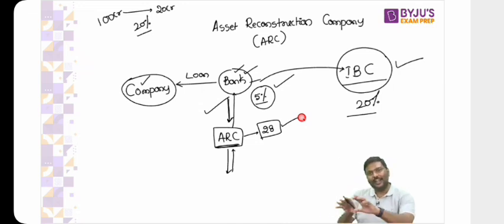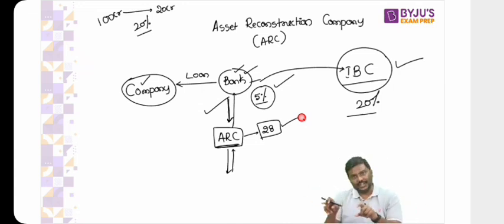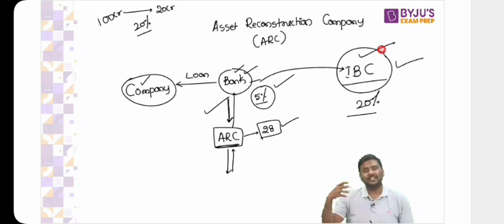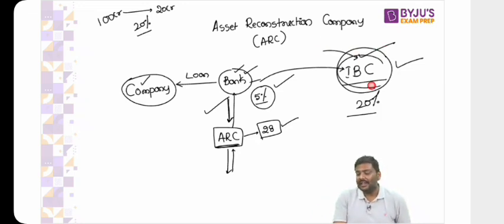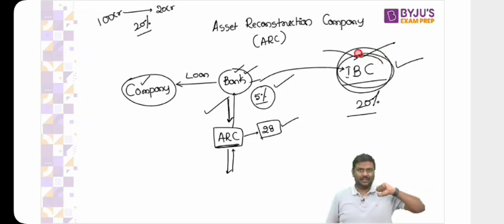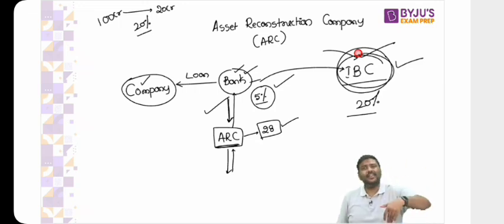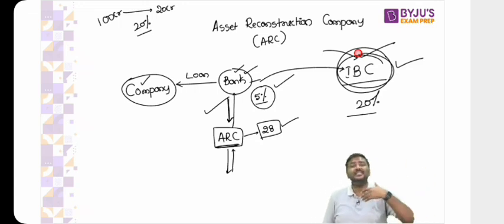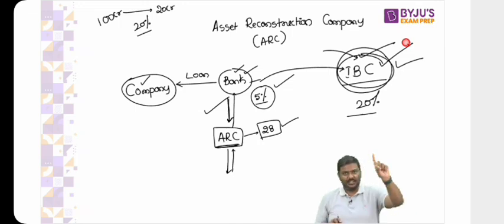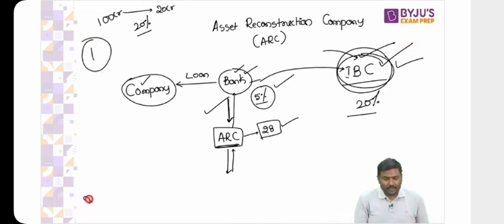Focus on the discussion. Context is important. So IBC recovery rates are much better, and that is the precise reason banks now prefer IBC to get better recovery compared to ARCs. Done. So there was a model of ARC, not very efficient. Even though we had 28 ARCs, recovery rates are very low, and that is the precise reason why the Government of India in 2016 introduced the Insolvency and Bankruptcy Code. This is point number 1. Point number 2, there is this idea of a bad bank.